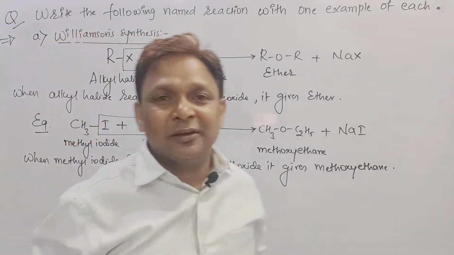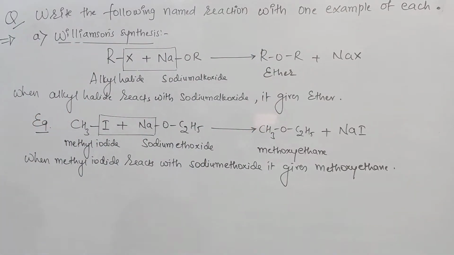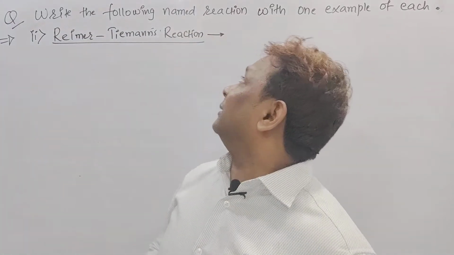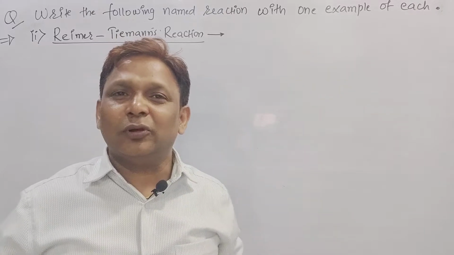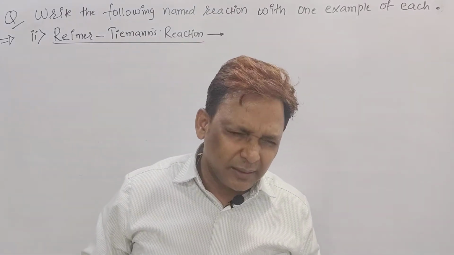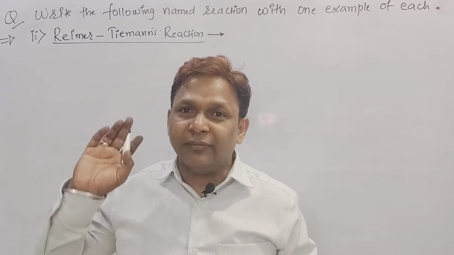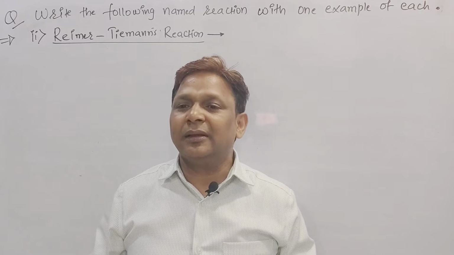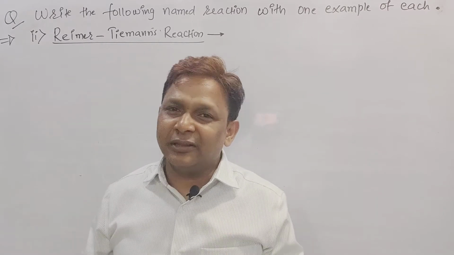Is it clear, beta? Once again, see here, it's a Williamson synthesis. But now the second part is: write the following named reactions with one example of each. Actually 4 are there, I told you. The first one, we just now saw, Williamson. Second one is Reimer-Tiemann, which I am going to discuss. Third one is Carbylamine, and the fourth one is Kolbe. If you write these 4, we'll get the 8 marks.